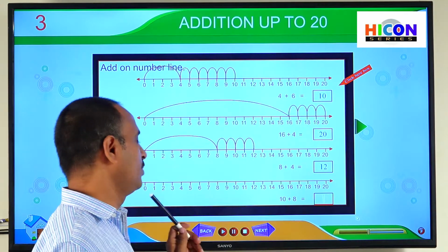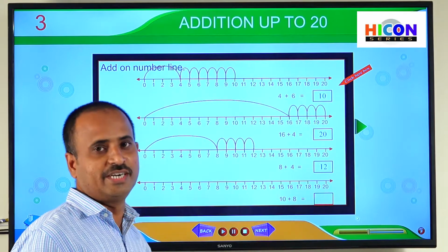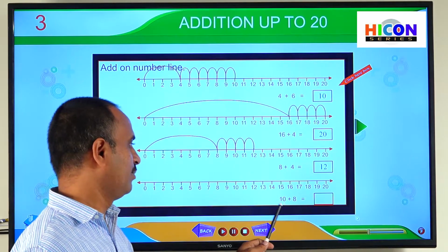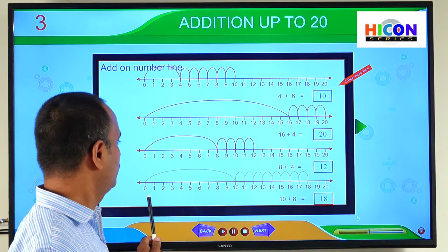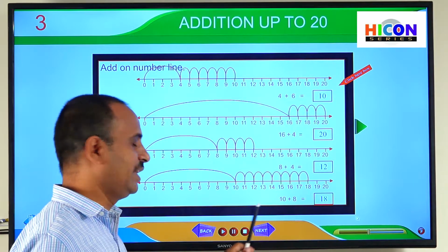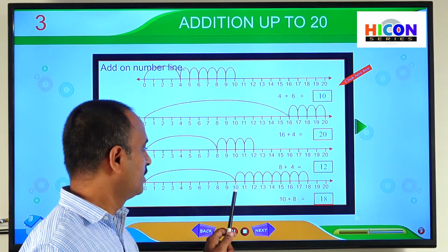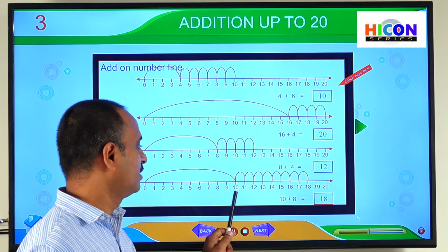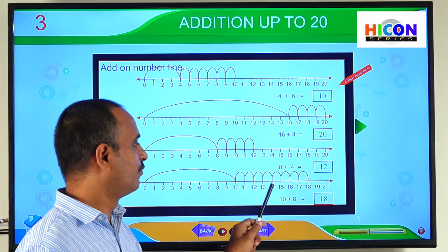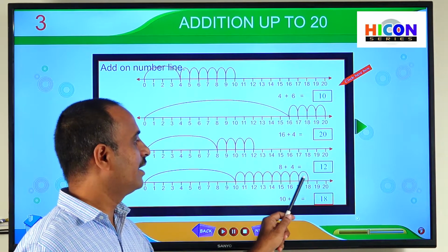So see the fourth problem. 10 plus 8. Do this addition on the number line. What is the first number here? 10. So move to the number 10 starting from 0. What is the second number in the addition? 8. That means we have to move 8 steps starting from 10. Let us count 8 steps starting from 10. That is 1, 2, 3, 4, 5, 6, 7, 8.